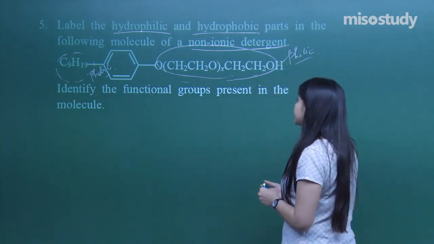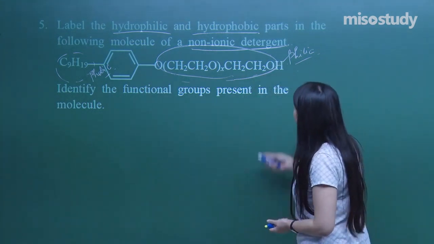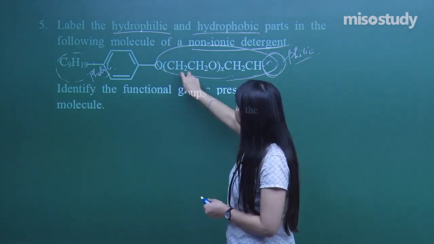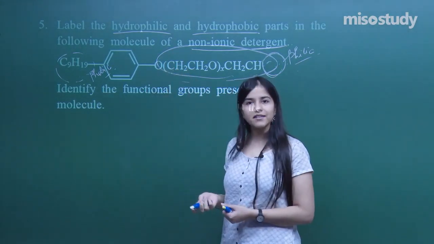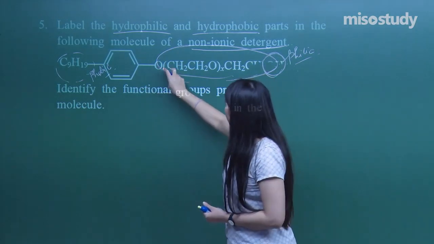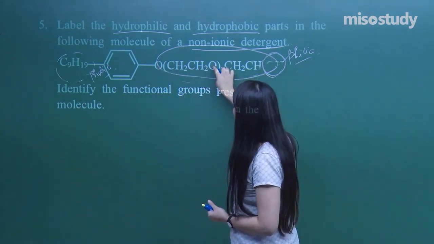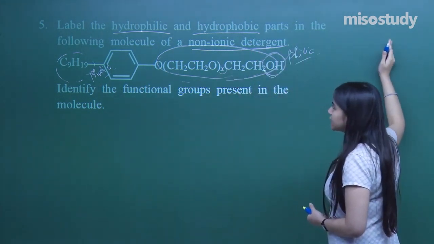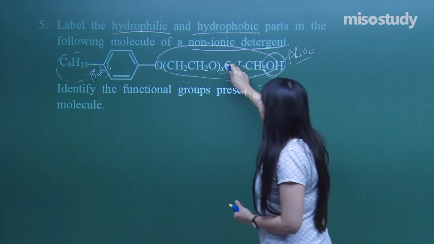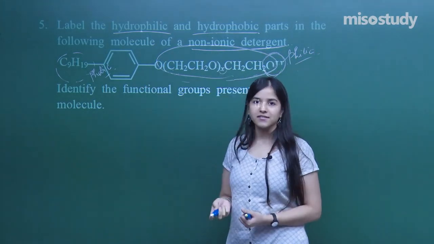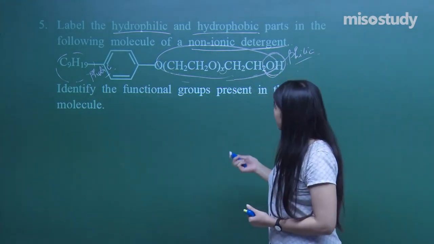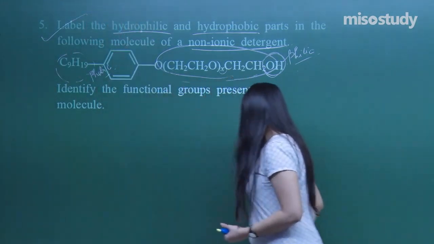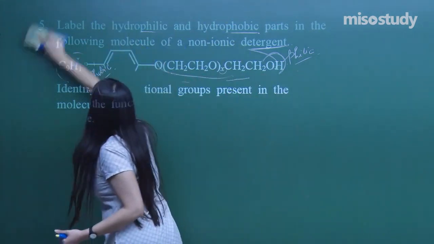Now comes the functional groups present in the molecule. See here, one of them is OH, another, what is it? It's ether, right? O and then CH2CH2O up to x. So many units will be present, fine. So it's an ether linkage and nothing else. Clear about it? So yes, that completes my question number 5 as well. I hope that is clear to you. And let's move on further.